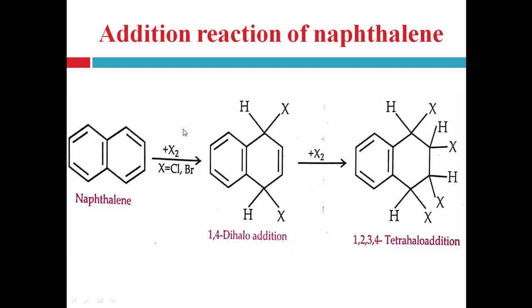Further halogenation of this tetrahalo addition product, naphthalene halides, results in the formation of substituted halonaphthalene derivatives, right, which on oxidation gives phthalic acid, right? So this addition reaction occurs only on the first ring of this naphthalene molecule, right, and forms the halogenated product.